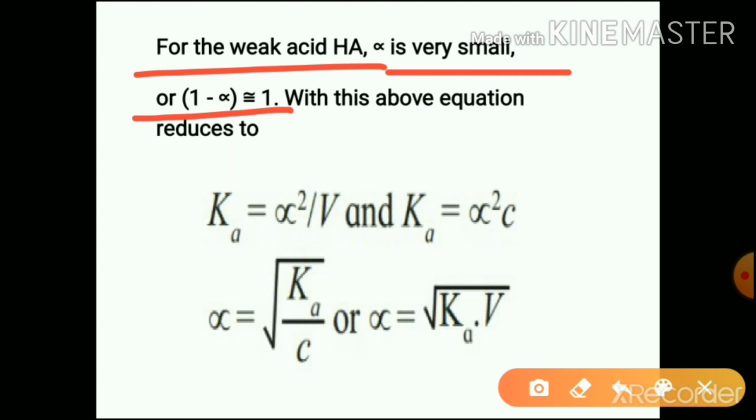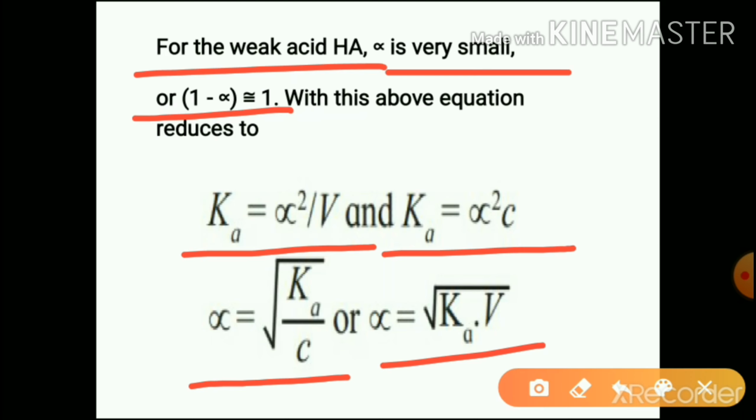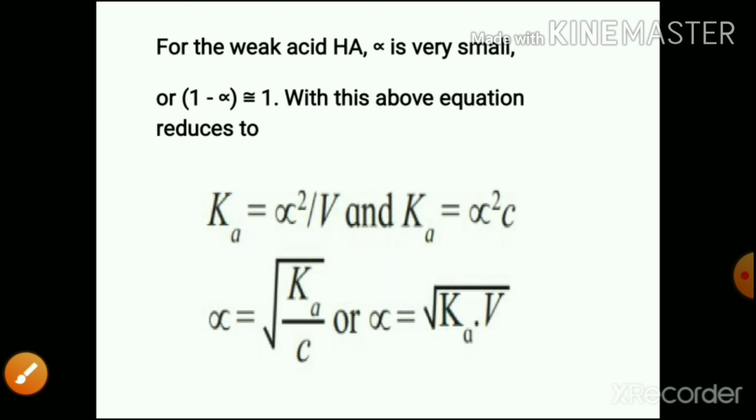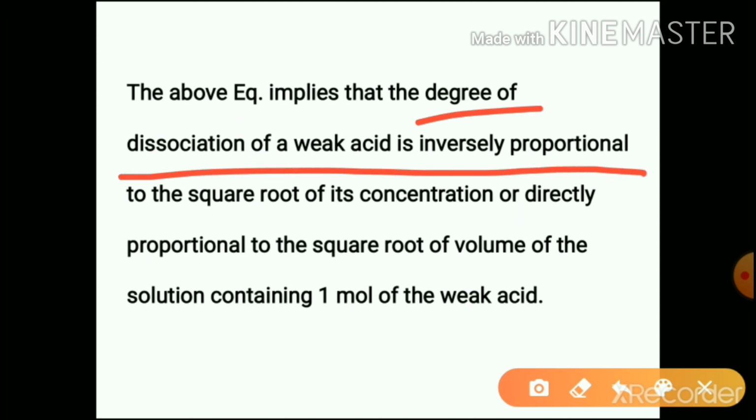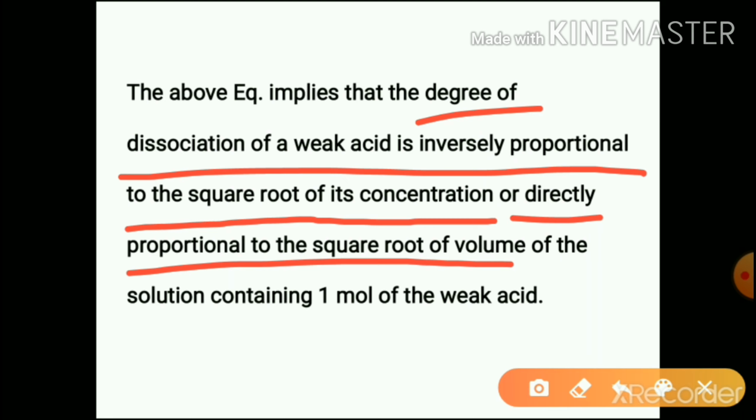So the equation will become Ka is equal to alpha square divided by V, or Ka is equal to alpha square into C. And alpha is equal to under root Ka divided by C, or alpha is equal to under root Ka into V. It means the degree of dissociation of weak acid is inversely proportional to the square root of its concentration, or directly proportional to the square root of the volume of the solution containing 1 mole of the electrolyte.